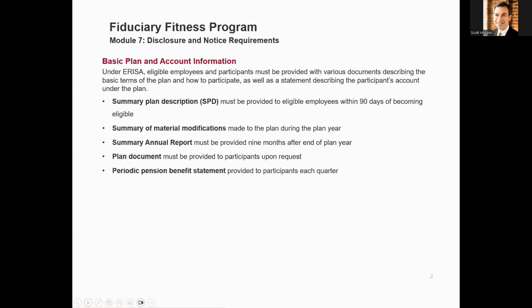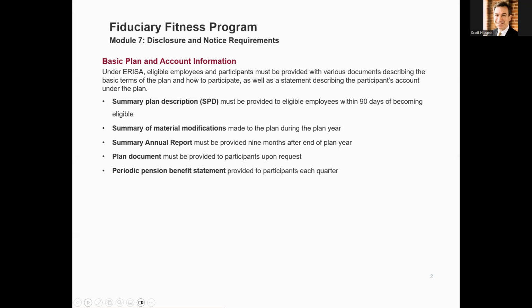Fiduciaries are responsible for complying with the various notice and disclosure requirements that are mandated under ERISA. The intent of these disclosures is to provide employees with sufficient information about the plan so that they can make informed decisions about their participation in the plan and the investments. This module explains the various disclosure requirements as well as the Department of Labor's guidance about providing those disclosures in